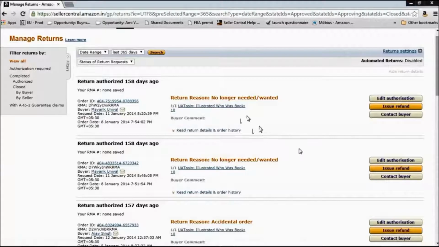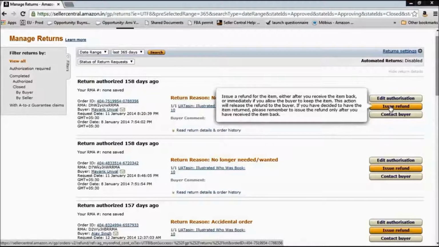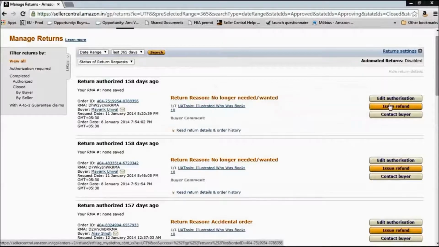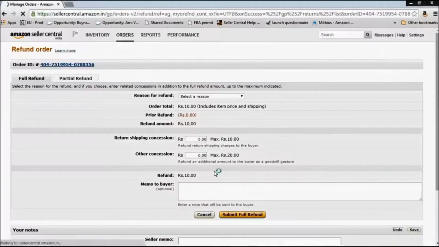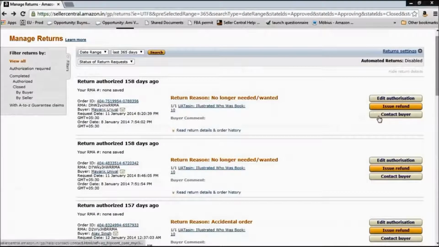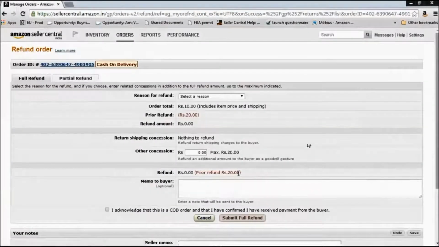from here. So you can either authorize this return and issue a refund from here only. If you click on the issue refund button, you can go to a page from where you can do a full refund or a partial refund, and you can also contact the buyer from here. Do remember, if you issue a full refund on any particular order on Amazon, 20% of Amazon's commission, capped at rupees 300, will be kept back by Amazon and will not be returned to you. It will be charged as a platform fee for that particular transaction.